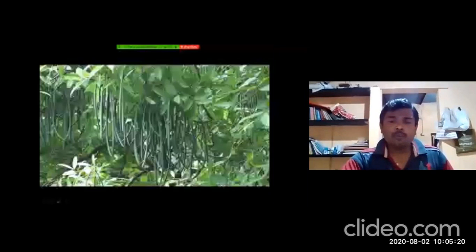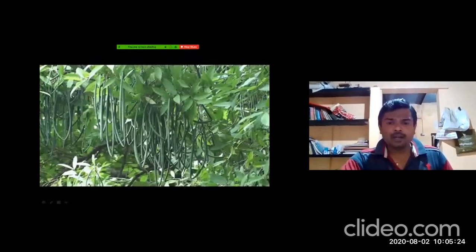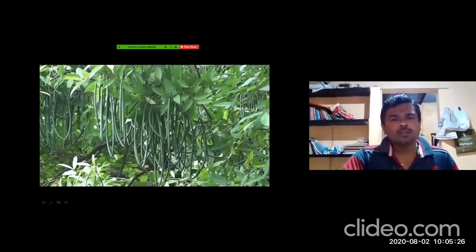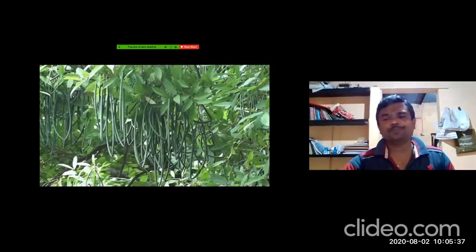Usually the tip of the fruit remains attached, and almost all of the fruits are attached. In Holarrhena antidysenterica, earlier it was attached, but later they used to detach and separate. But in Wrightia tinctoria, it is always attached.